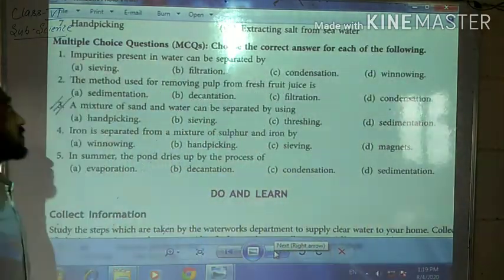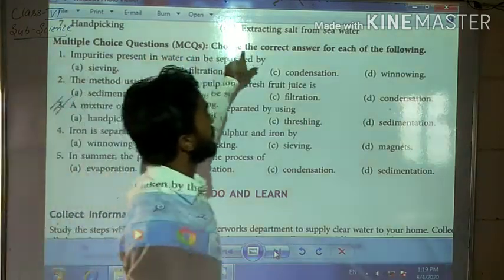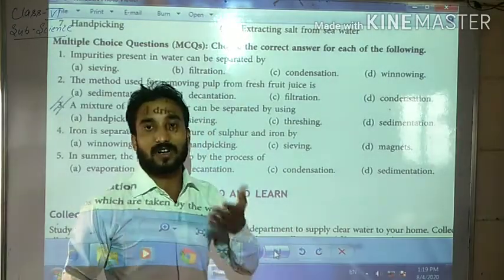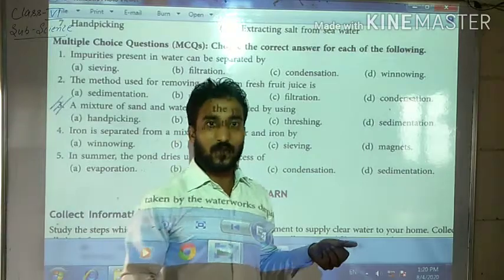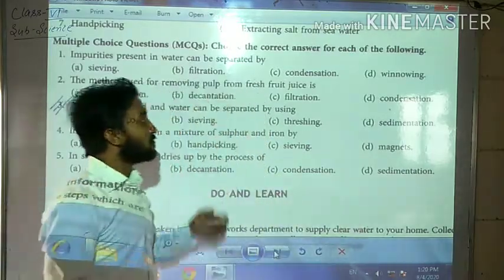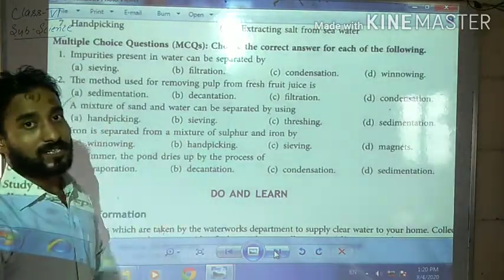Students, we will focus on question number 4, multiple choice questions. Choose the correct answer for each of the following. In the questions there are 4 alternative options. Only one option may be right, or maybe 2 options are right. Okay. So we will continue as per the question and its options.